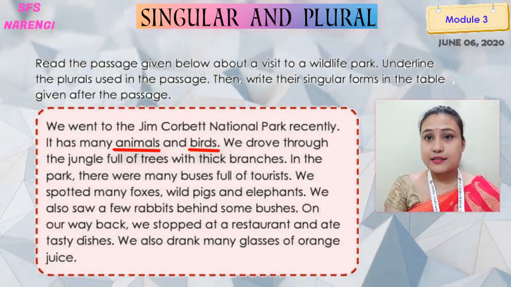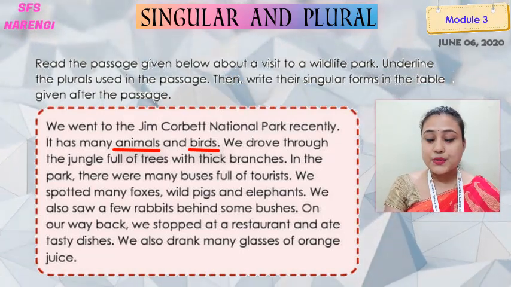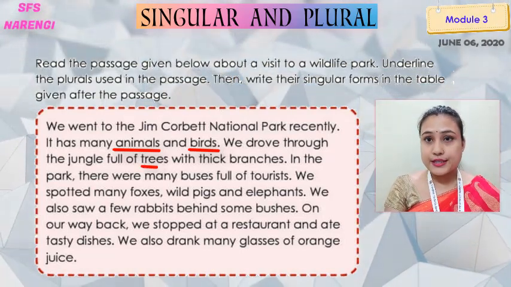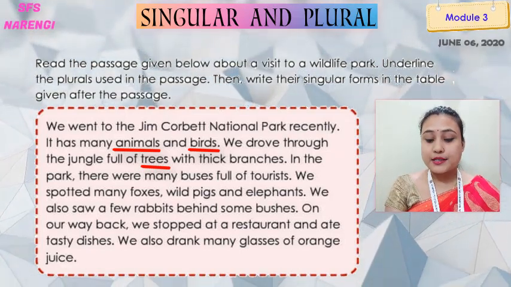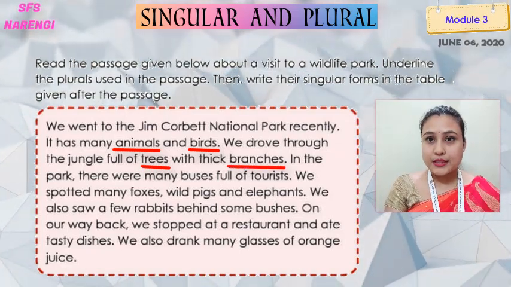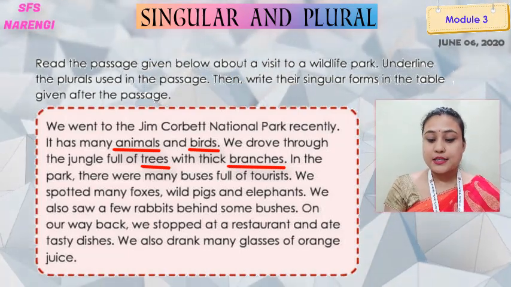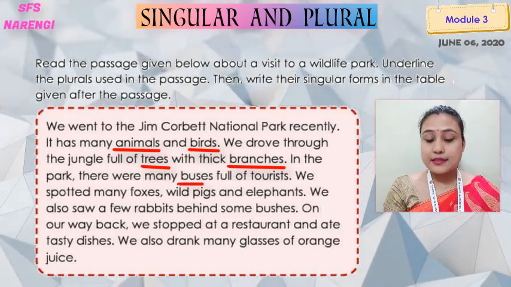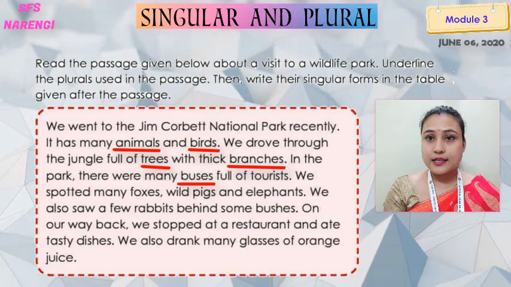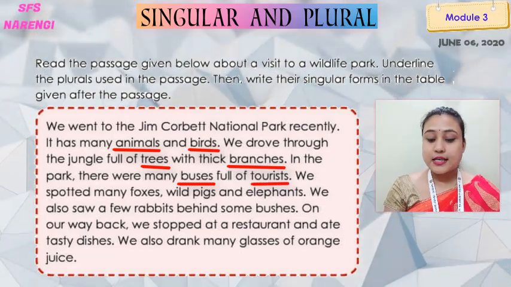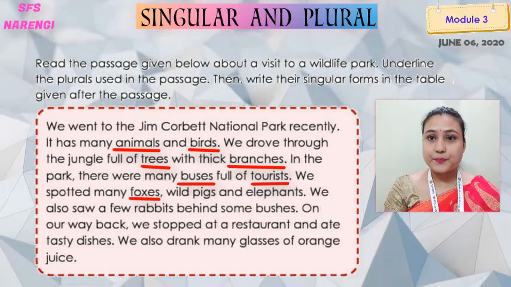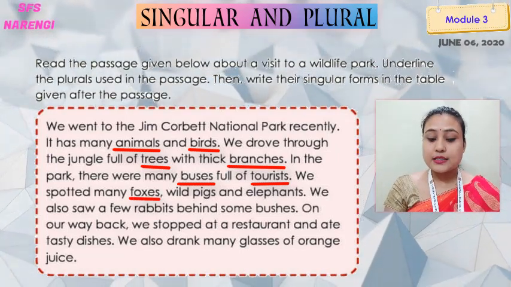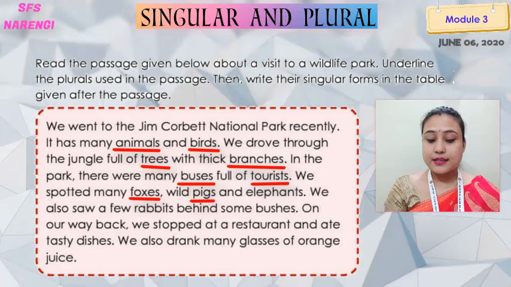Then the second is birds. What is the third here? Trees. Have you underlined it? Fourth is branches. Fifth is buses. Sixth is tourists. Seventh is foxes. Eighth is pigs.